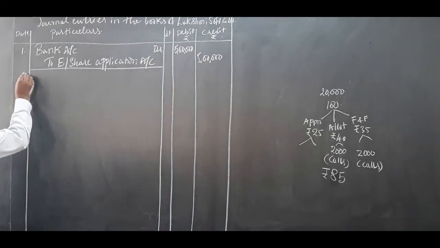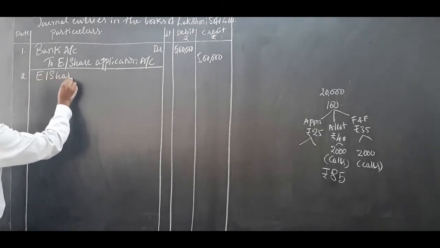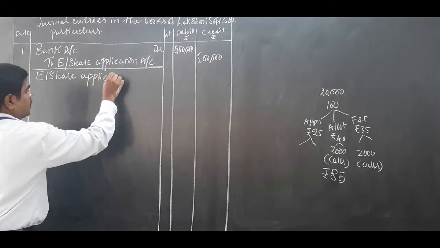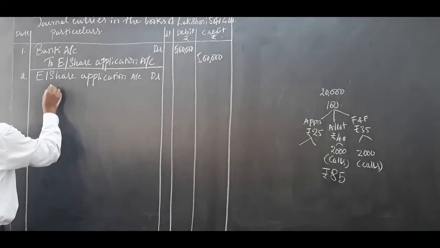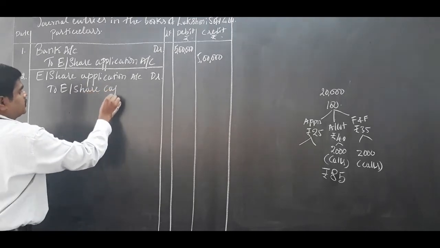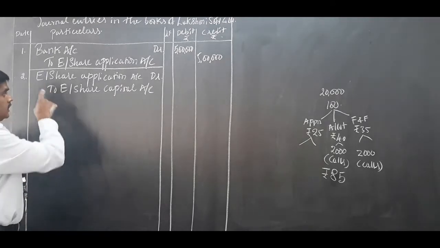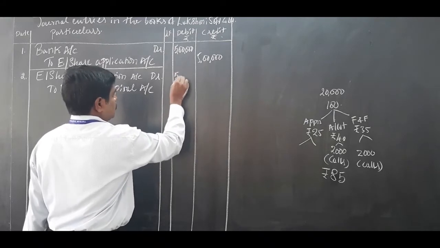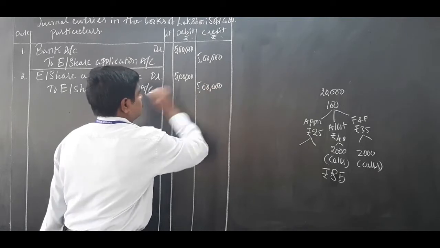So, second journal entry: equity share application account debited to equity share capital account. Full value of 5 lakh rupees is transferred.